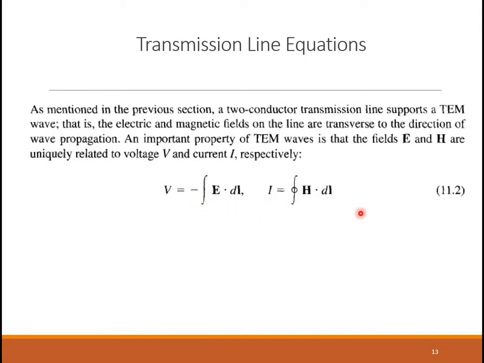That means what we're going to do now is, in order to derive the wave equation, instead of using E and H, we are going to use V and I in our derivation. Why do we use V and I? It's easier to work with. V and I are scalar quantities. It's easier to work with a current and a voltage than analyzing the electric and the magnetic field directly. So based on this relation, we will derive in terms of V and I instead of E and H.